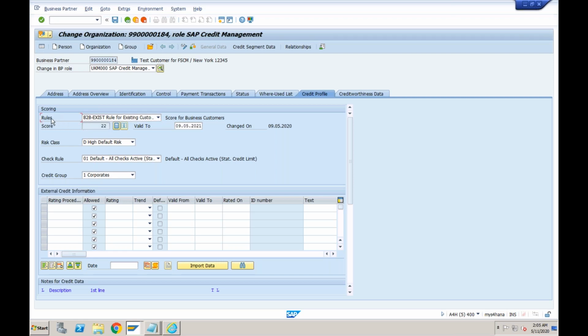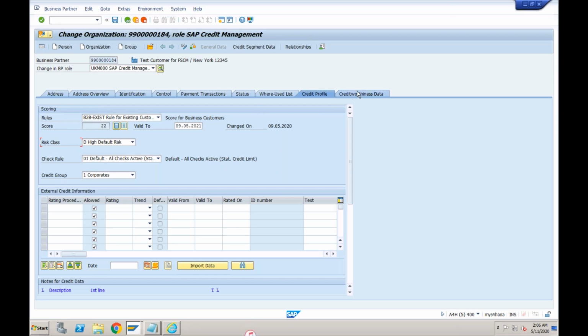So these three fields, rule, score, and credit group, are relevant for automatically creating the credit limit of the customer. What we have done till now is provide the credit limit manually. But if you want to calculate the credit limit automatically based on the ratings that we get from the external agencies, we'll make use of rules, score, and risk class. This is our next topic that we will discuss.